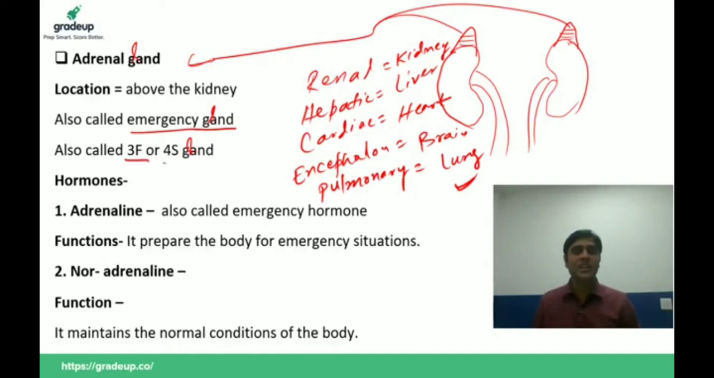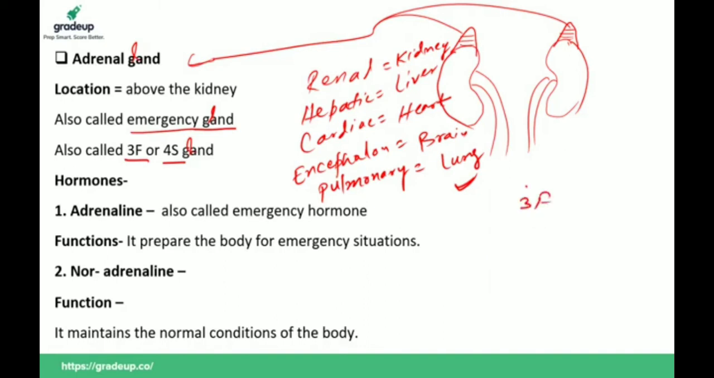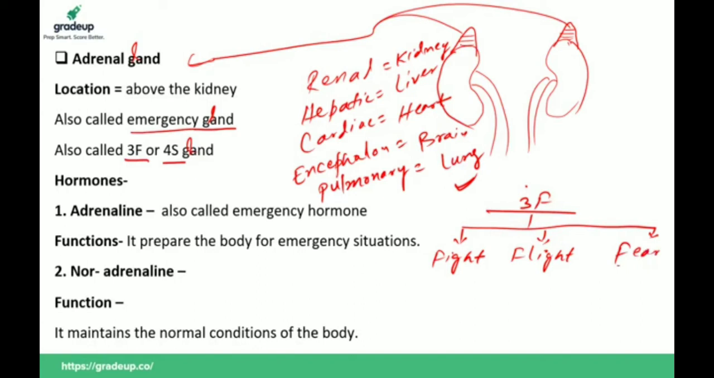It is also known as triple F or 4S gland. Why is it called triple F? Because it becomes active during fight, during flight, means during running, and fear. So it prepares the body for fight, flight and fear situations.